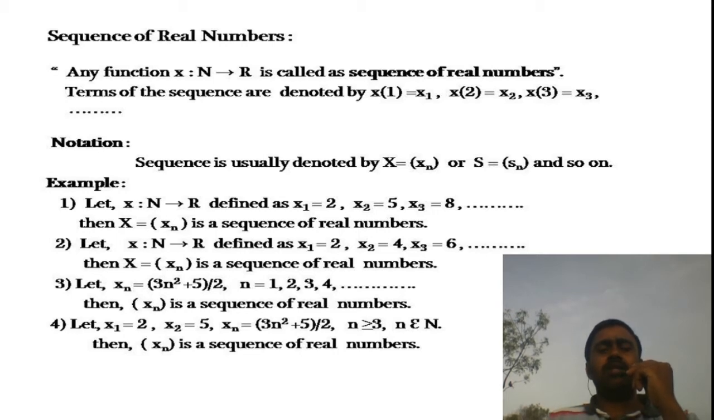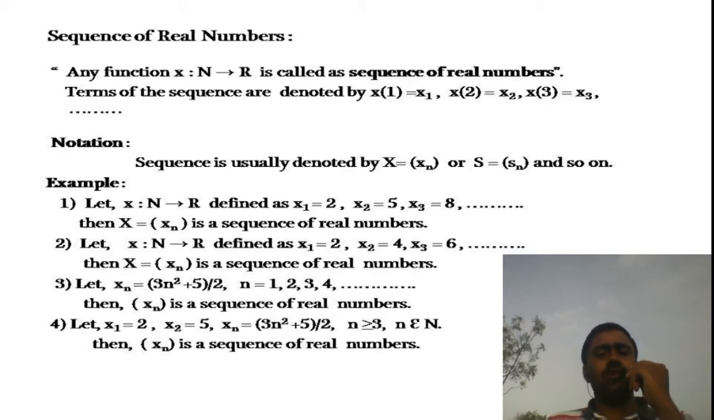Now if we replace the set of real numbers by the set of complex numbers, then we would get the sequence of complex numbers. That is the definition of a sequence. Now the terms of the sequence are usually denoted by small x1, x2, x3 up to infinity. Okay. Sequences are generally denoted by capital alphabets. Here a sequence is usually denoted by x is equal to (x suffix n), or capital S is equal to (S suffix n), and so on.